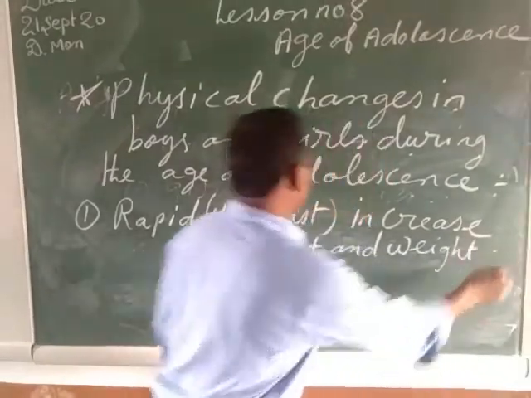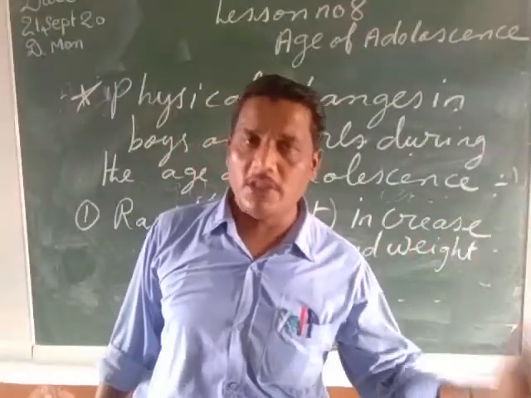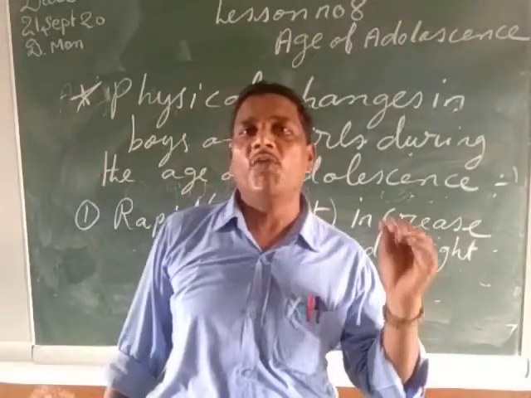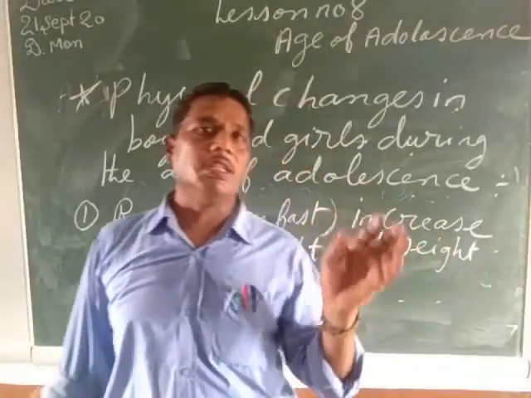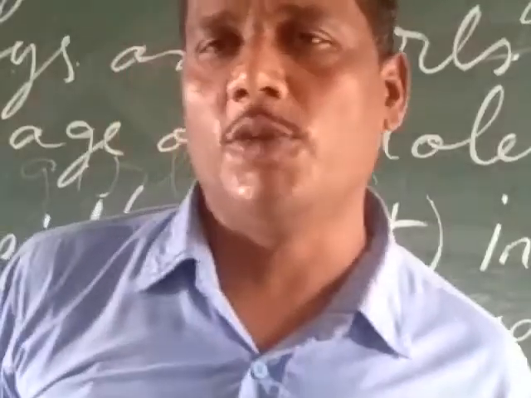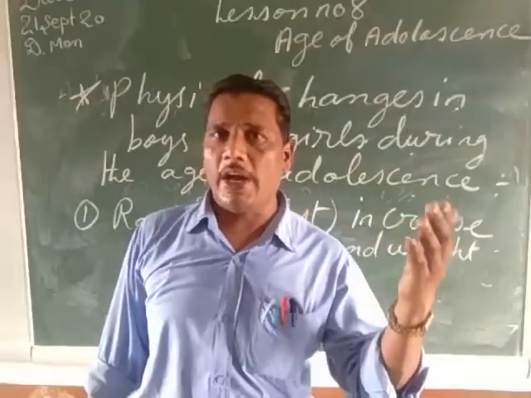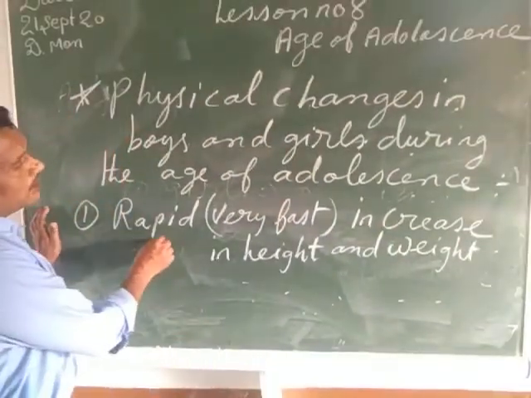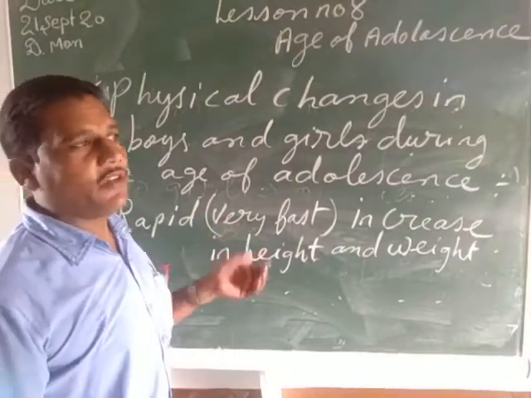Rapid means very fast. So my children, when the boys and the girls are in the age of adolescence or the age of puberty, they are growing at a very rapid or fast rate. There is a very rapid growth in the height as well as the weight in the boys and the girls, and the weight is also increasing very fast.